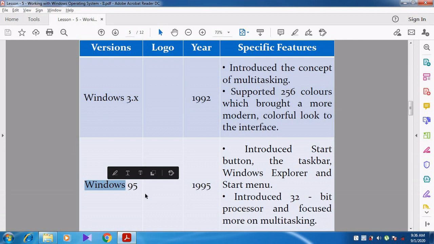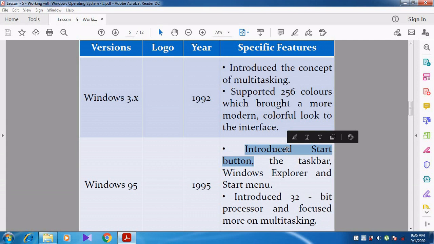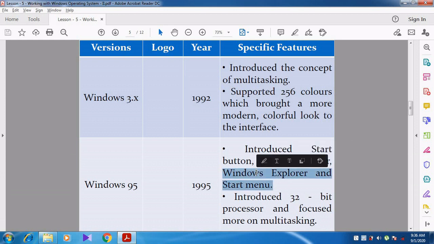And then Windows 95, we know very well Windows 95. They gave the name Windows 95 because it was developed in the year 1995. At that time they introduced the start button. Up to that there was no start button. Not only the start button, the taskbar is available, and Windows Explorer and the start menu. These things were developed in 1995 in the Windows 95 version.